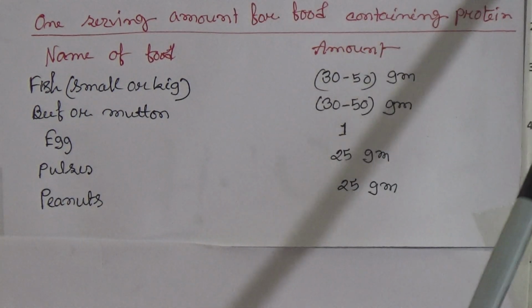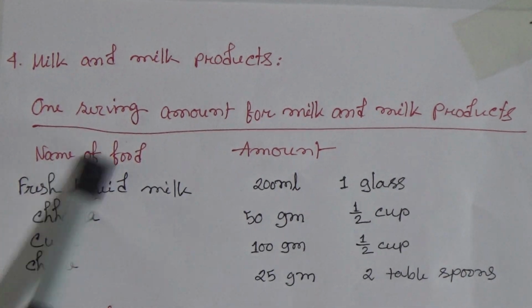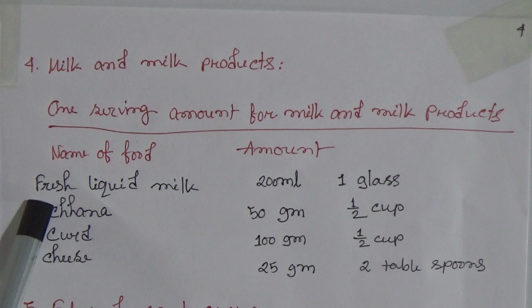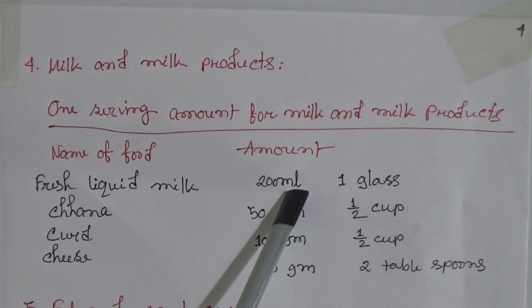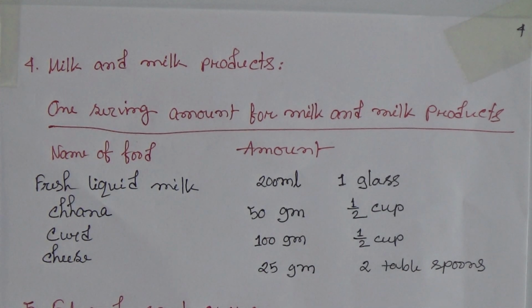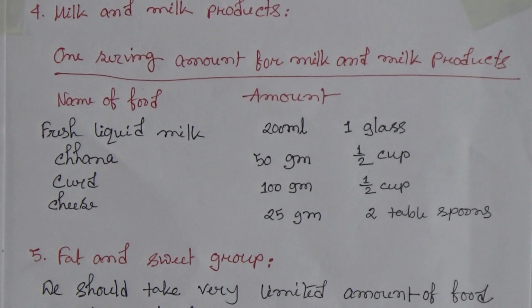Now number 4, milk and milk products. One serving amount for milk and milk products. So here are the names of the foods and amounts. Fresh liquid milk 200 ml, and we can get this 200 ml from 1 glass of milk. Chana 50 gram, this is half cup. Curd 100 gram, half cup. Cheese 25 gram, 2 tablespoons. Okay, so these are the names and amounts of different types of foods.